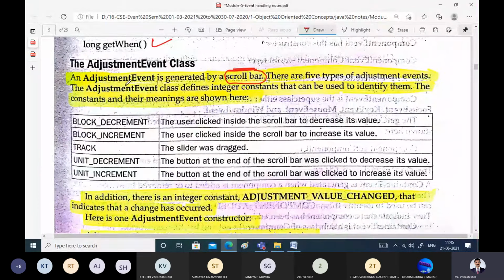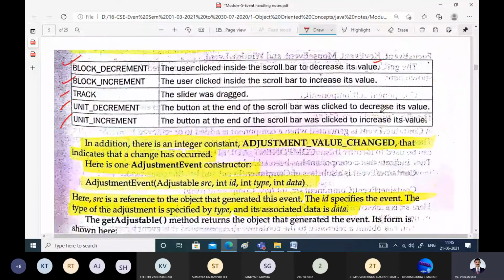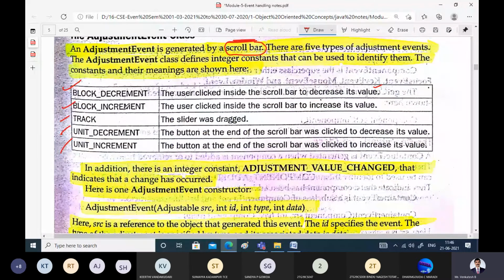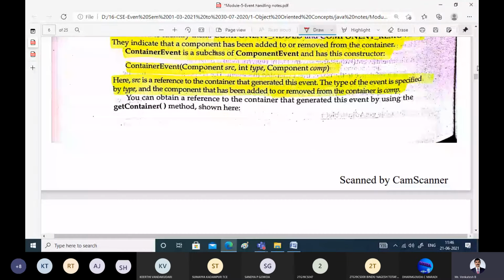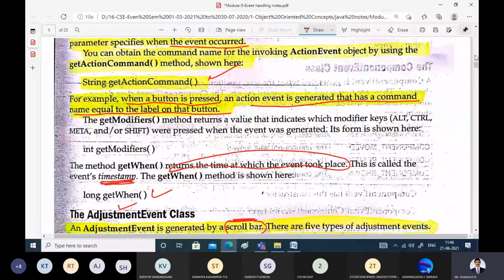There are 5 types of adjustment events we can perform with the scroll bar, and for every type of event there is one corresponding integer constant. For example, block decrement, block increment, track, unit decrement and unit increment. In case of block decrement, the user clicked inside the scroll bar to decrease its value. Similarly for block increment. Here we are just clicking inside the scroll bar to perform the adjustments.